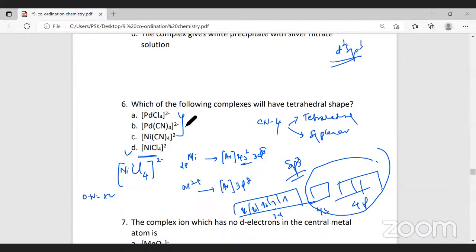All these will have dsp2 hybridization. So all these will have a square planar geometry. Did you follow? Yes, sir. Next question.